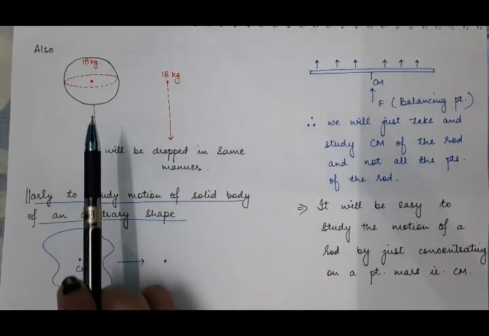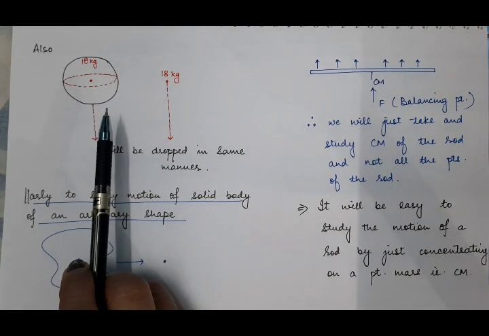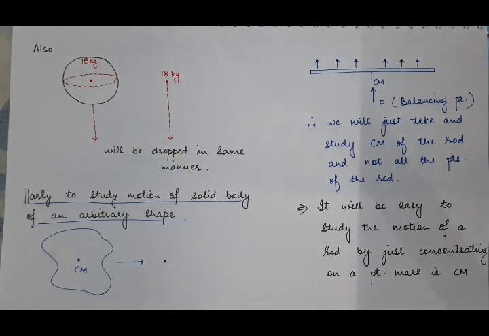So then take the next example. Why are we concentrating so much on the center of mass of the rigid body? Because a rigid body consists of a large number of particles. So to study the motion of the rigid body, we need to study the motion of every particle. That is quite difficult. So that is why we are concentrating that much on the center of mass.